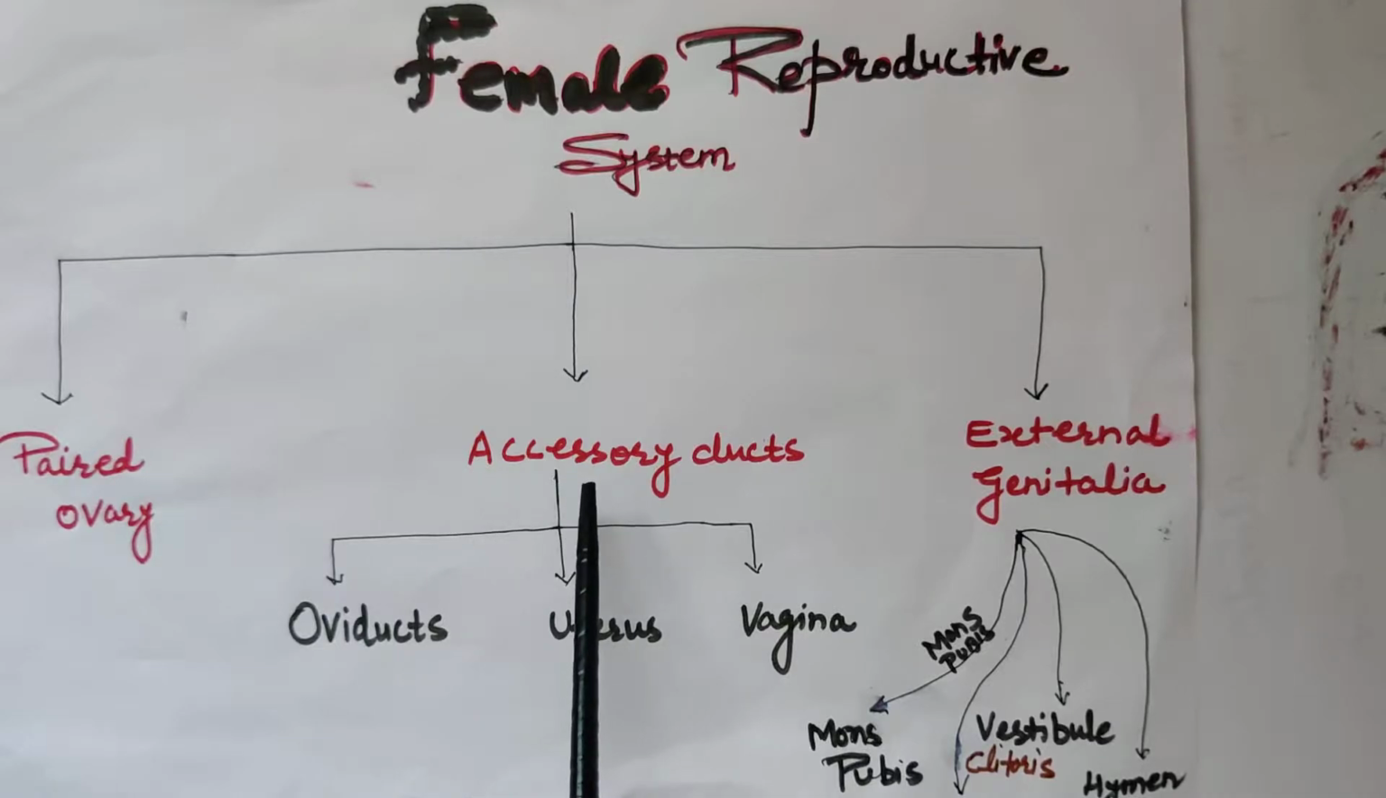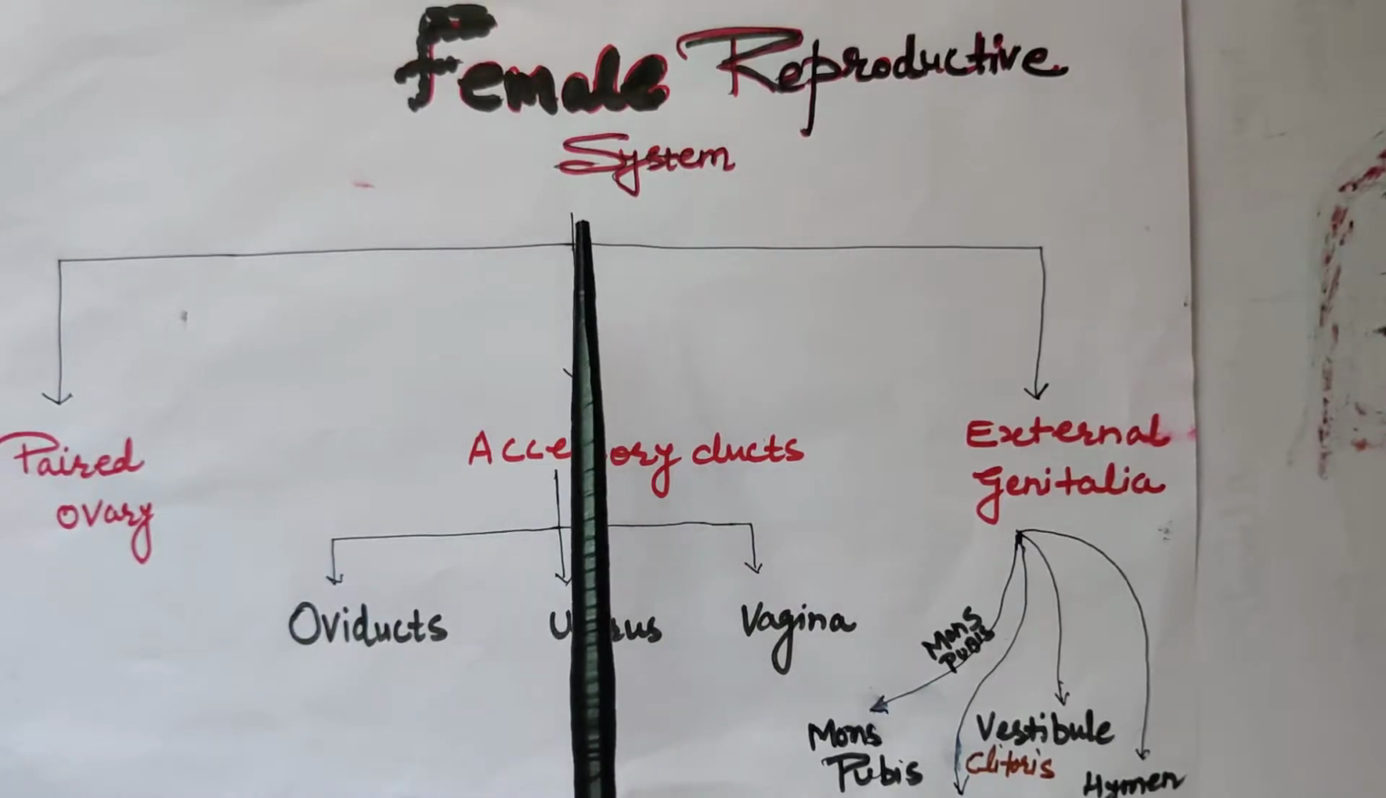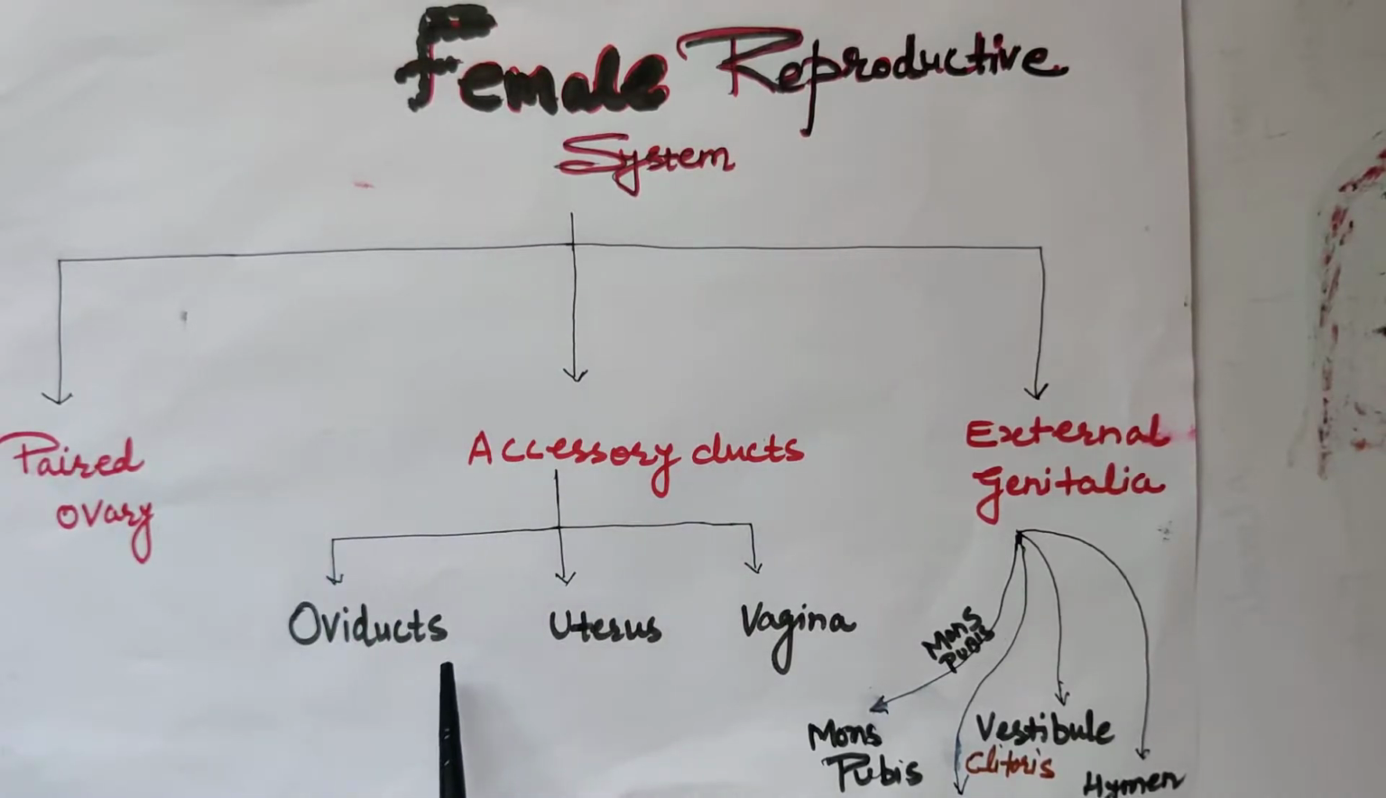Like the human male reproductive system, accessory ducts are associated with the female reproductive system. These are oviducts, uterus, vagina. These three act as accessory ducts. External genitalia consists of mons pubis, clitoris, vestibule, hymen. We will discuss these structures in detail in our next videos.